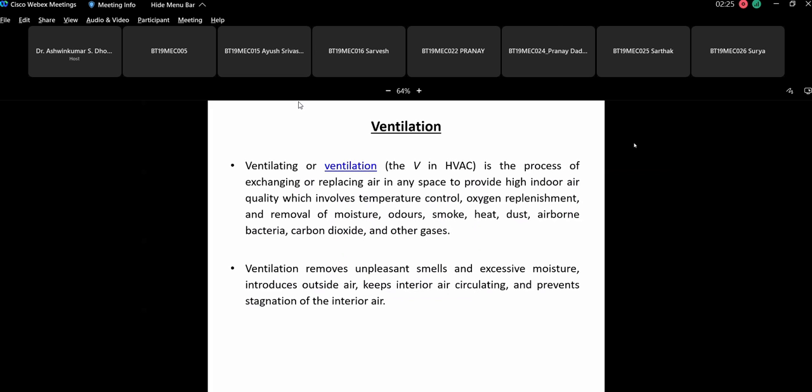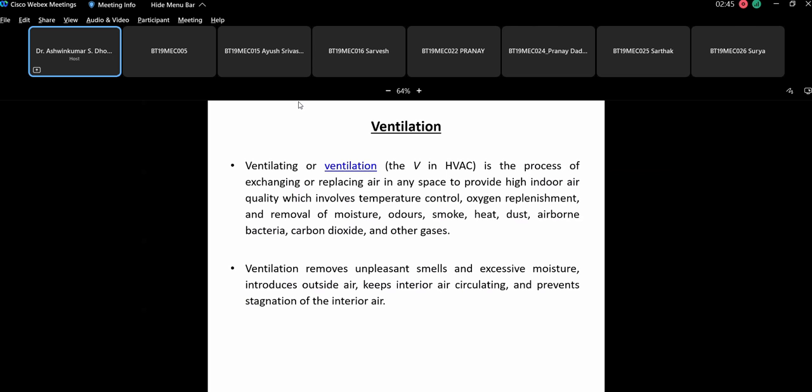Ventilation is the process of exchanging, or we were discussing the replenishment of the oxygen. Basically replenishment means that the oxygen from the outside environment is allowed to get into the engine compartment so that the inside level of the oxygen should not go down.